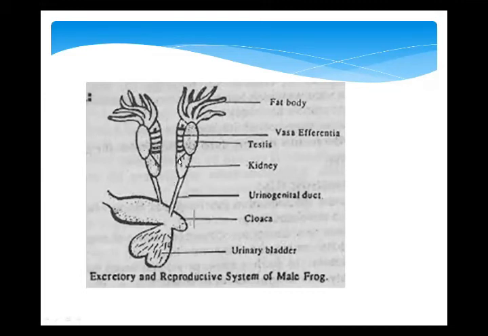So I have told you kidneys are very prominent here in this diagram. After kidneys, I have told you ureters. This is the ureter, but here it is called the urinogenital duct. But according to my excretory system, these are ureters. A pair of ureters is here. And the urinary bladder is here, and the cloaca and cloacal aperture are here.